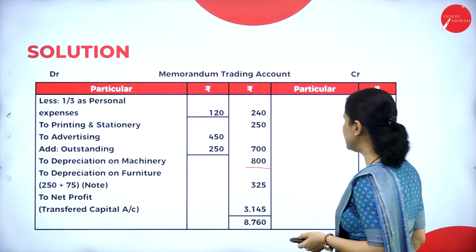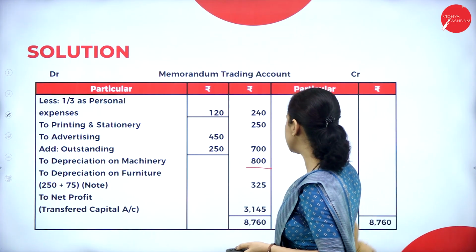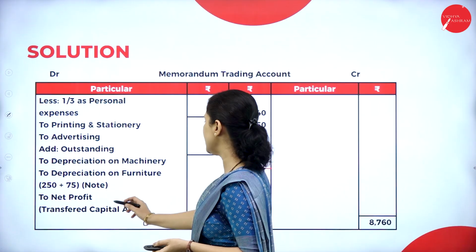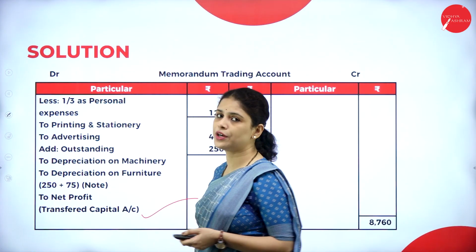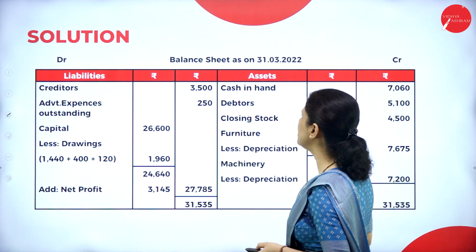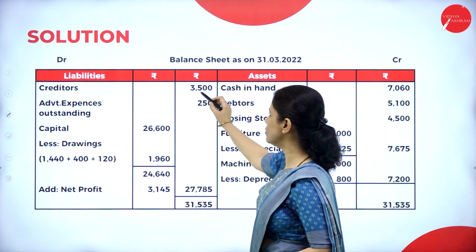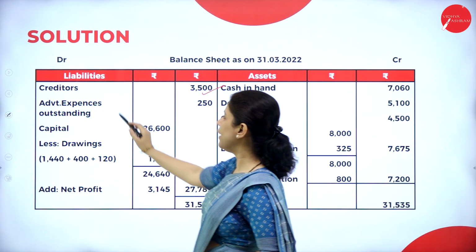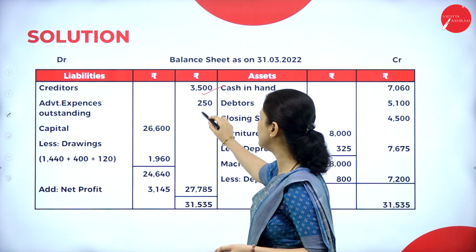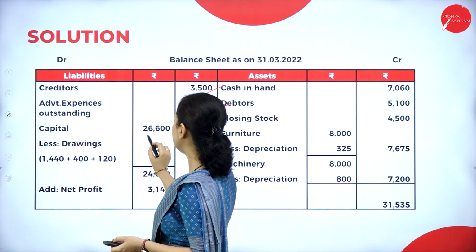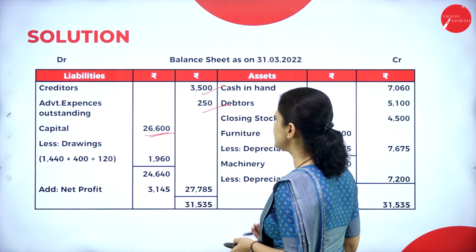Next, we will total this. We will get 8,760, and what is the net profit? 3,145, that is transferred to the capital account. Now let us do the balance sheet. Creditors is the closing one, 3,500. Advertisement outstanding, that means advertisement expenses are outstanding, we will write 250. Capital, we found out, that is 26,600.